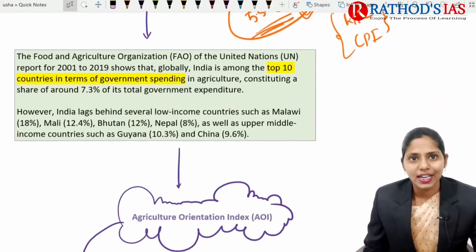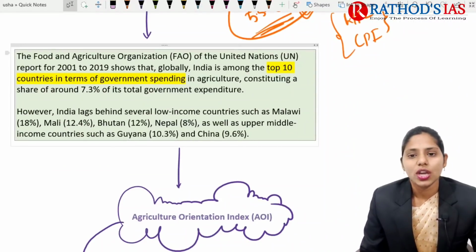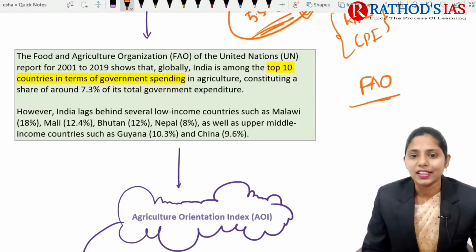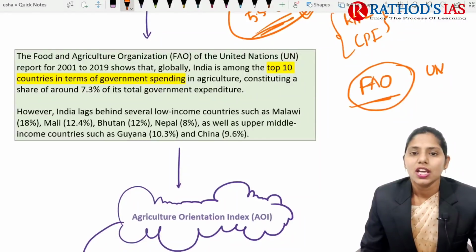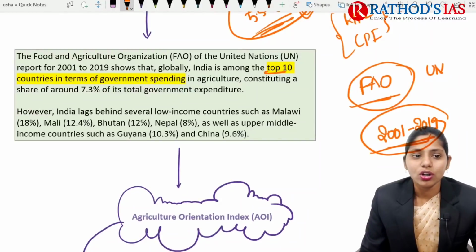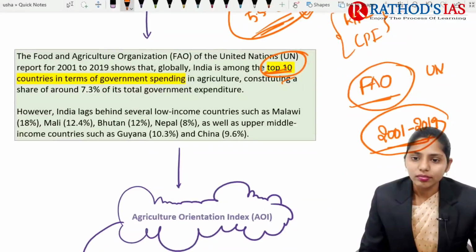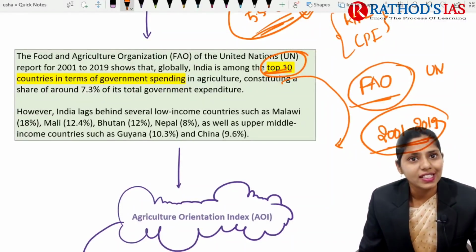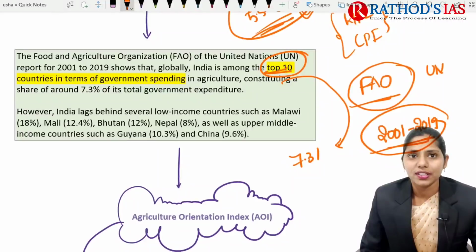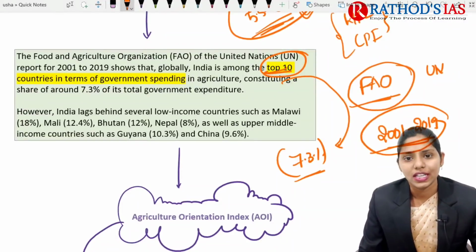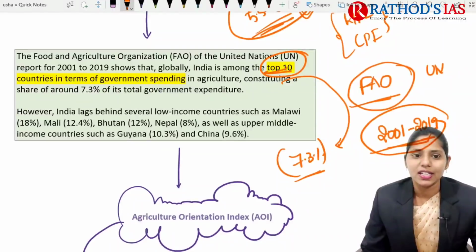If we talk about the data regarding agriculture spending, the FAO, that is the Food and Agriculture Organization of the United Nations, came with a report for 2001 to 2019, which says that India is among the top 10 countries in terms of government spending, especially in the field of agriculture. The total agriculture spending is around 7.3 percent.